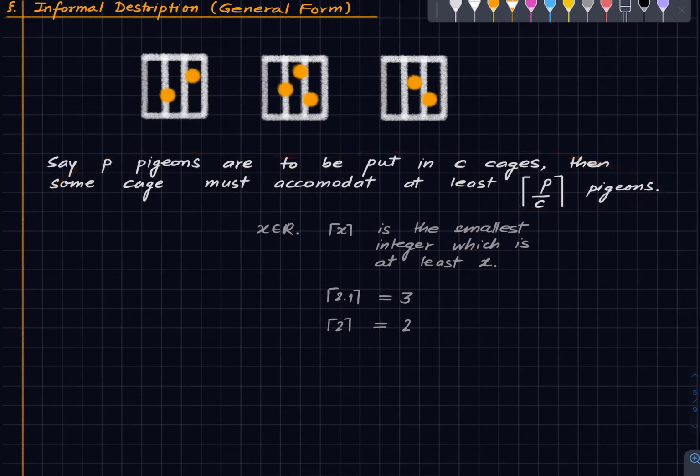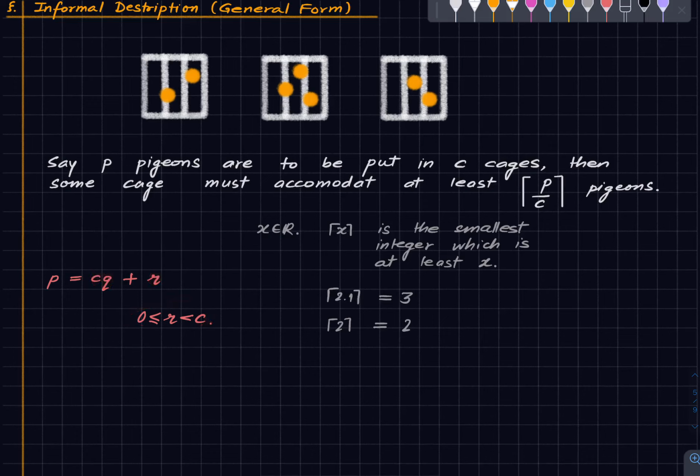And the reason why this is true is very simple. Basically, if you want to prove this, what you do is you write P as C times Q plus R, where R is in this region. So this is basically division with remainder. C is the divisor, Q is the quotient, R is the remainder.